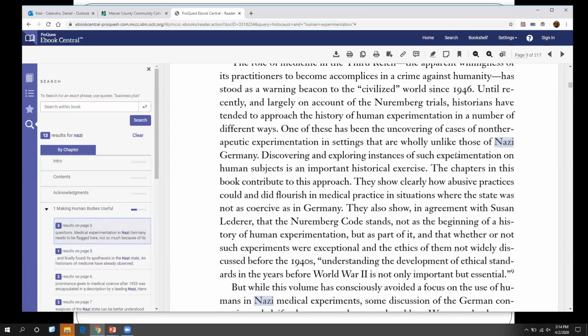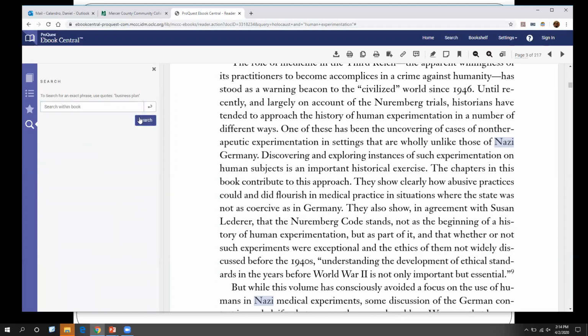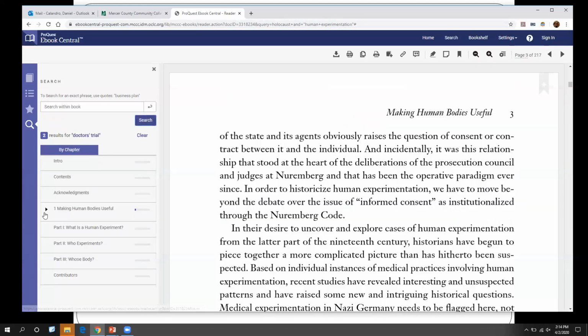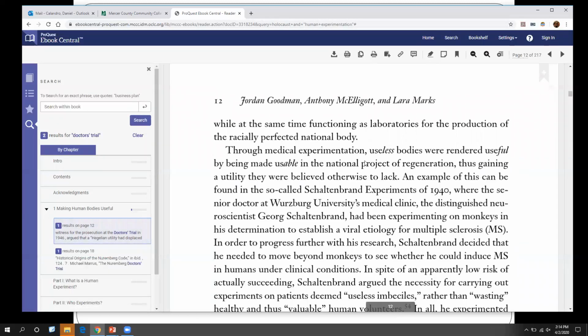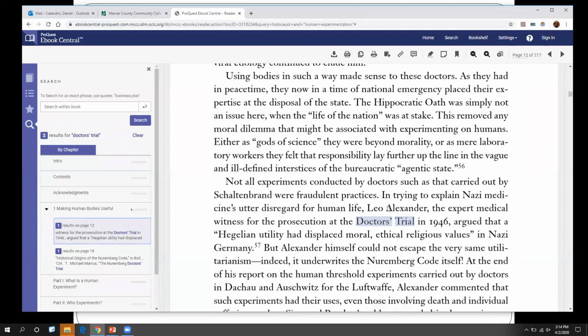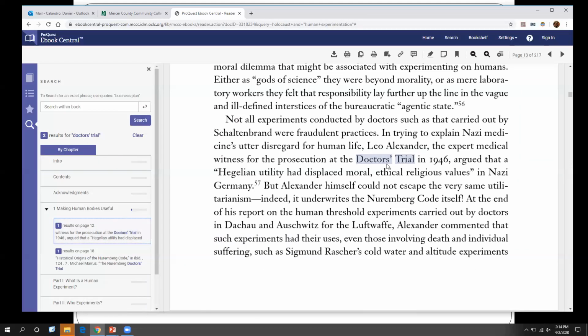If you want to, see where it says Nuremberg codes, so my previous key phrase of doctor's trial, we can use that as a phrase, put it in the double quotes just like last time, hit search. Again in chapter 1, you can click that little arrow, okay, it says on page 12, it has found our phrase doctor's trial, there it is. So again, if you are interested in a particular phrase, you can very quickly search through this several hundred-page book to find the information you are looking for.